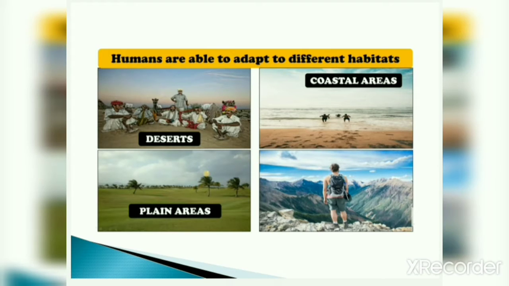Or you can say that humans are able to adapt to different habitats. You must have seen that we find human beings in a variety of habitats. In deserts also, in plain areas also, coastal areas, hilly regions. Means human beings can survive in different habitats or surroundings. But there are many organisms which can survive only in a particular habitat or surrounding.